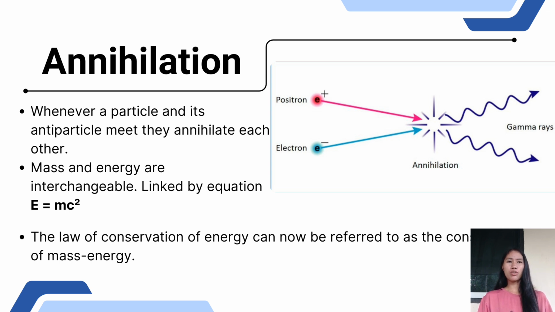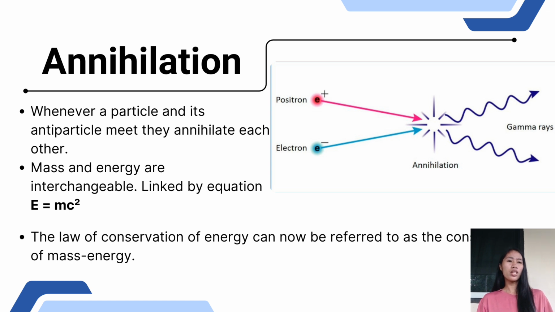A particle is normal matter, for example, an electron, which has a negative charge. An antiparticle is its opposite, for example, a positron, which has the same mass as an electron but a positive charge. When they meet, they annihilate each other, meaning they disappear as matter. Their mass is converted into energy.